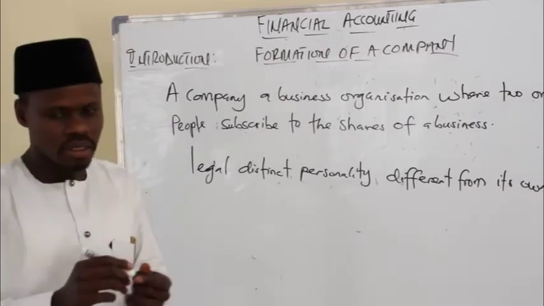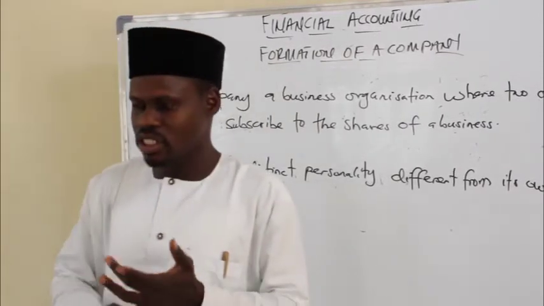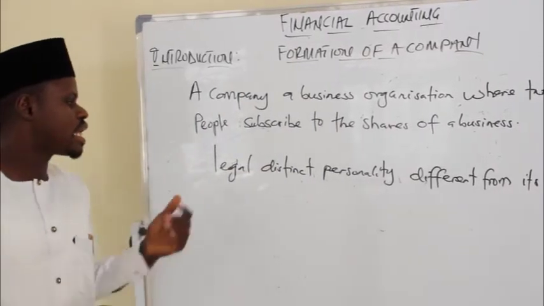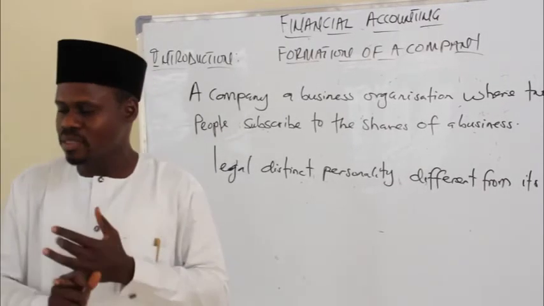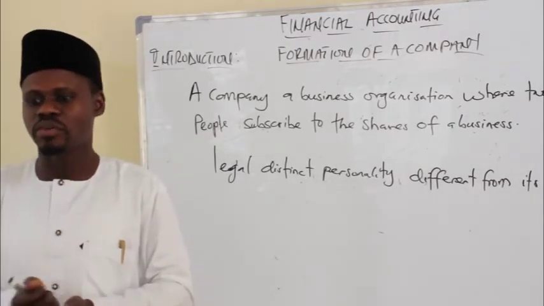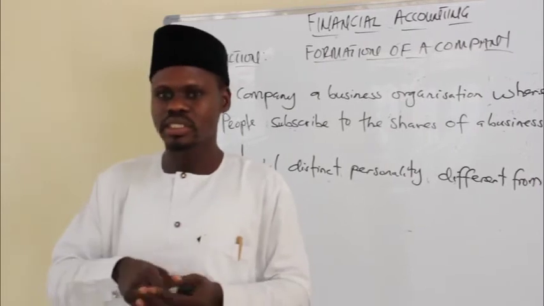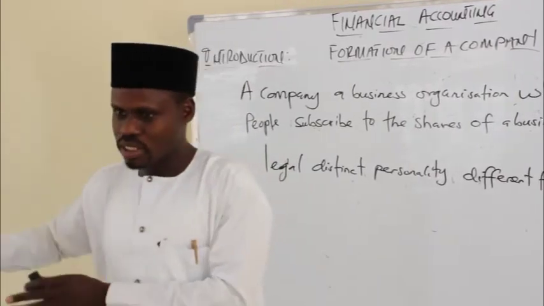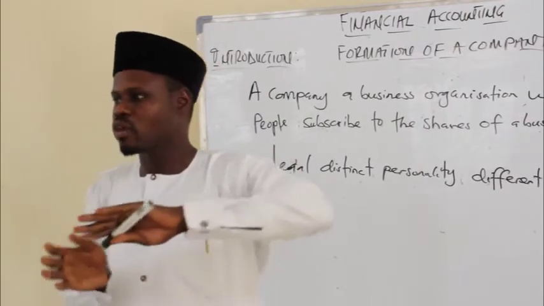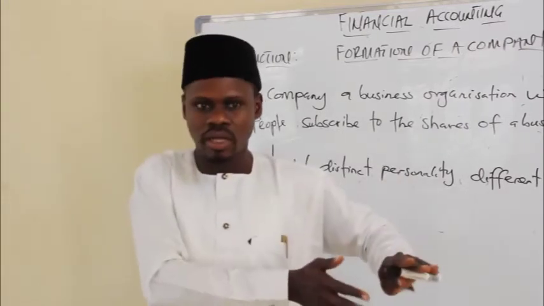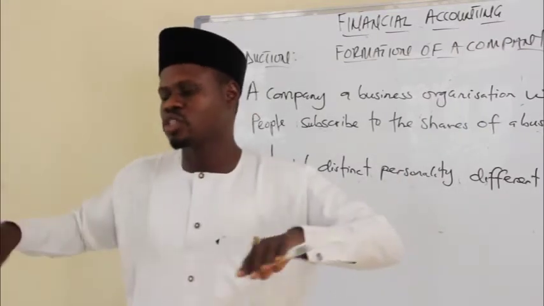So a company is a type of business organization which has a legal personality different from its owners. It means you have the owners of the business on one side, and the company on another side. They are two different individuals.